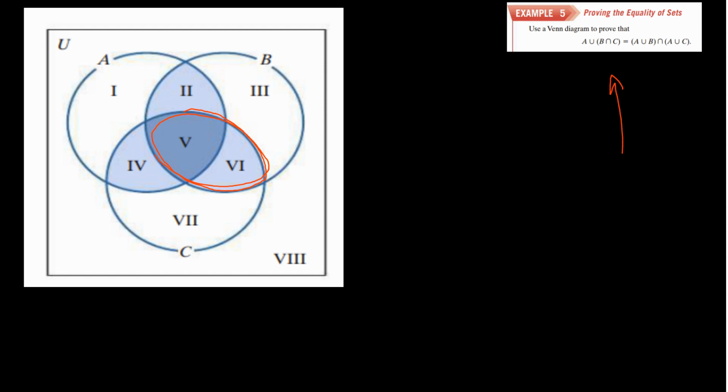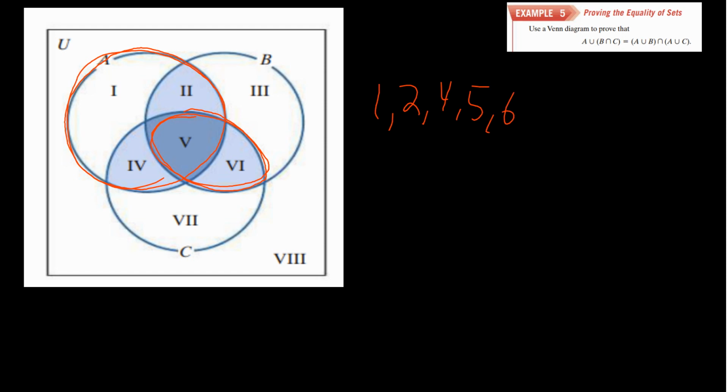And then A union with that is going to be 1, 2, 4, 5, and 6. So I'm not going to write Roman numerals if that's okay. I'm just going to write 1, 2, 4, 5, and 6, just to make things a little quicker.